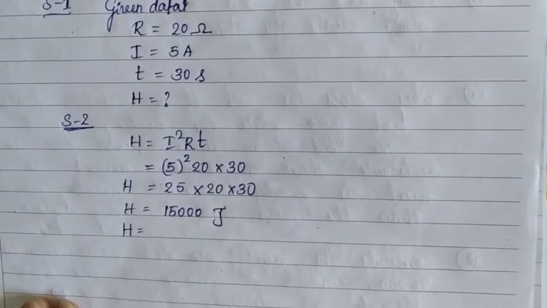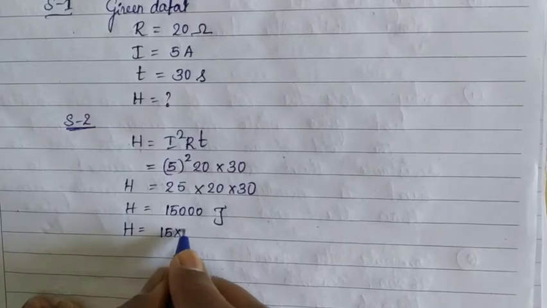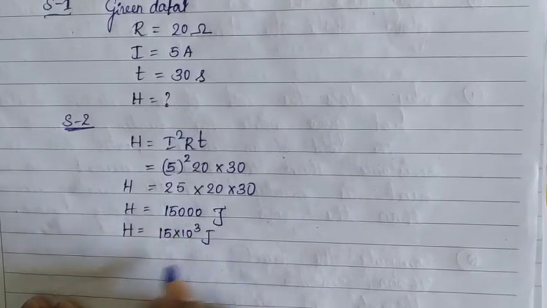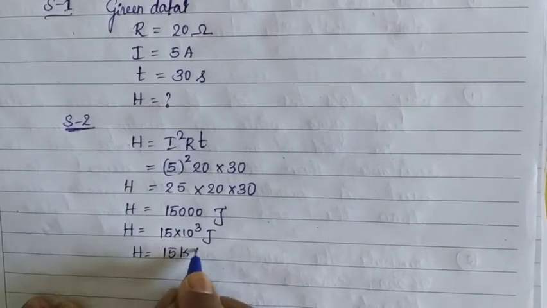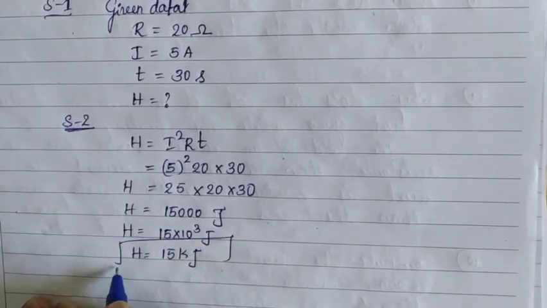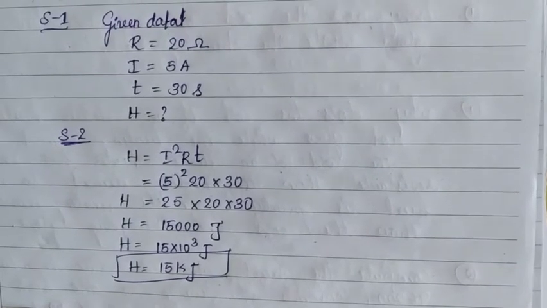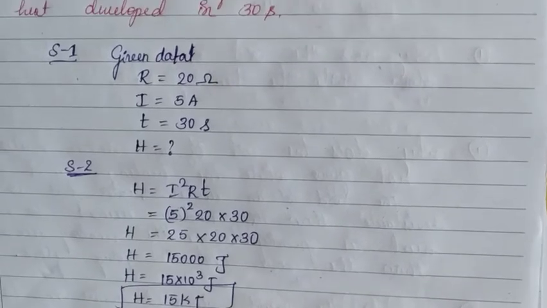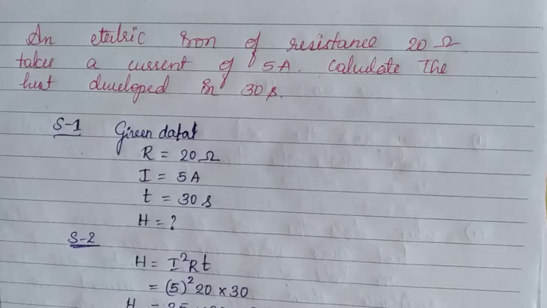Now put the value in terms of kilojoules. It becomes 15 into 10 to the power of 3 joules. H is equal to 15 kilojoules. This much heat is developed in an electric iron of resistance 20 ohm that takes a current of 5 ampere.